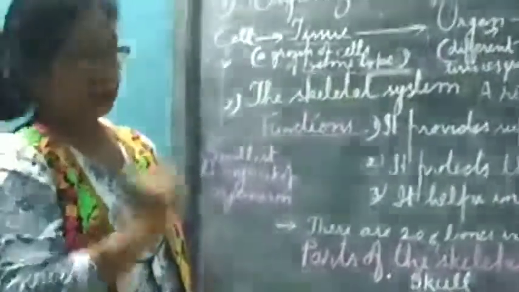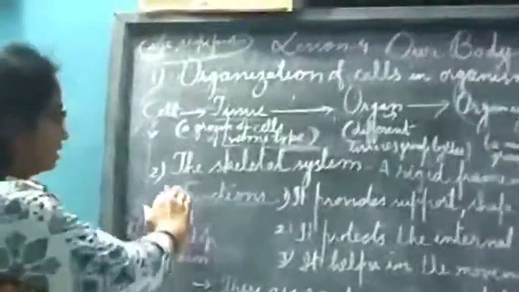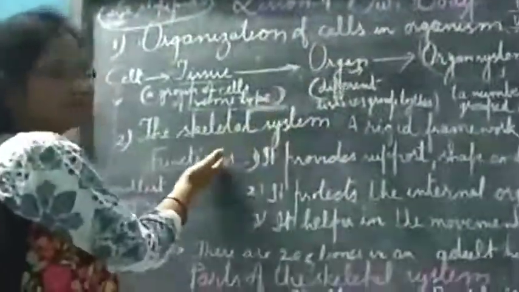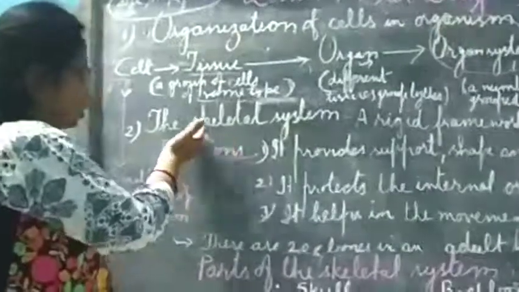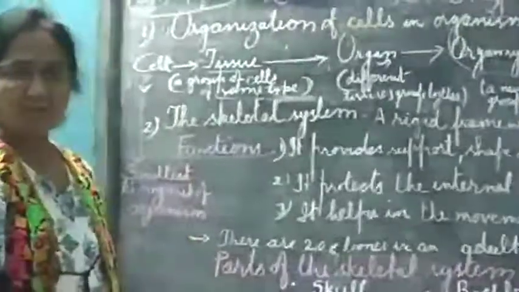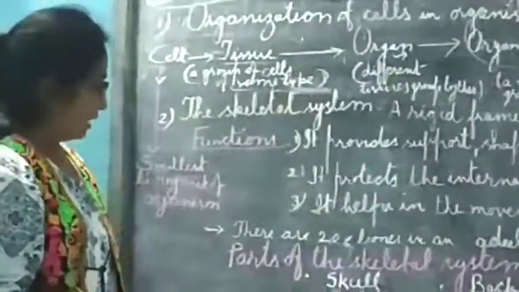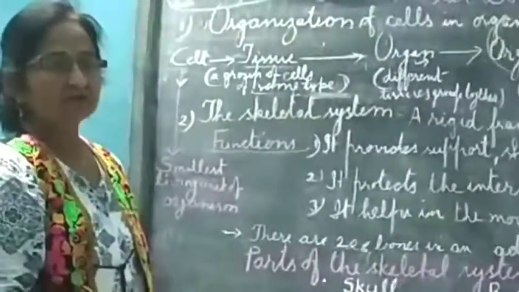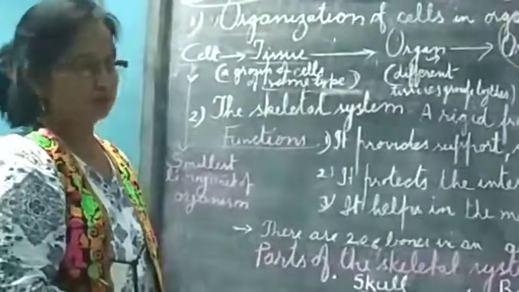Now, the second topic in your chapter is the skeletal system. I have just discussed that different systems are there in our body. So, in this chapter, two systems have been explained. First, skeletal, and second is the circulatory system. That system I will discuss in the next video lecture.